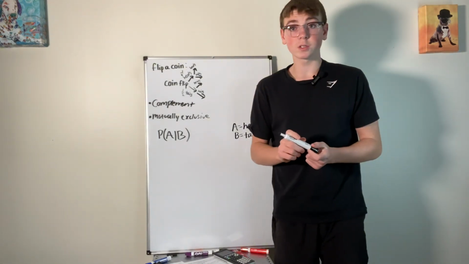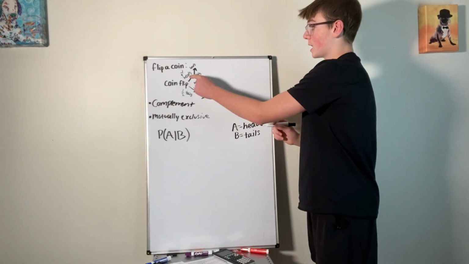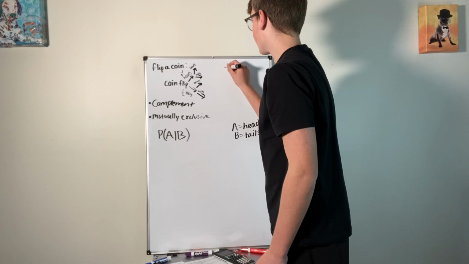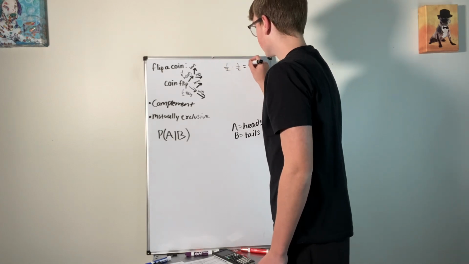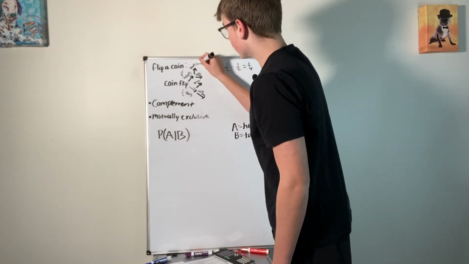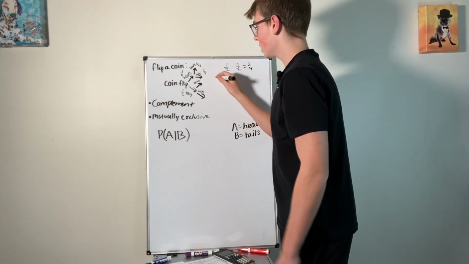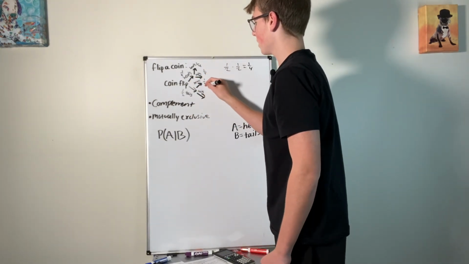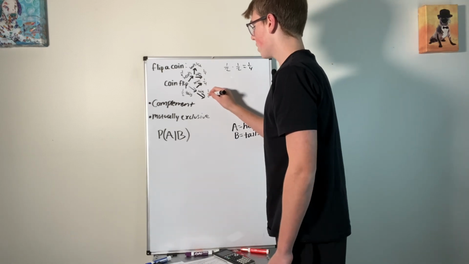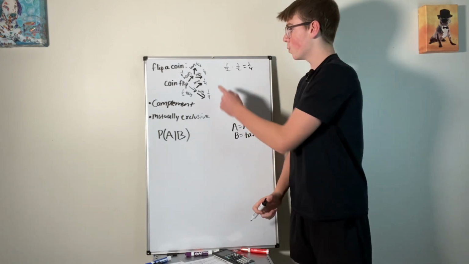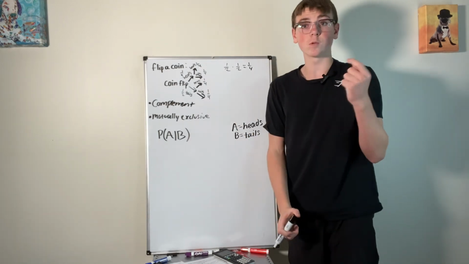So here, where there's replacement, we're just saying, okay, the chance of getting heads once is a 1/2, but then the chance of getting heads again is a 1/2 times a 1/2, right? Which is 1/4. So the chance here is 1/4. Then the chance of getting heads then tails is 1/4. Chance of getting tails and heads is 1/4. The chance of getting tails and tails is 1/4. And what you realize is here, 1/2 plus 1/2 is 1. 1/4, 1/4, 1/4, 1/4 equals 1.